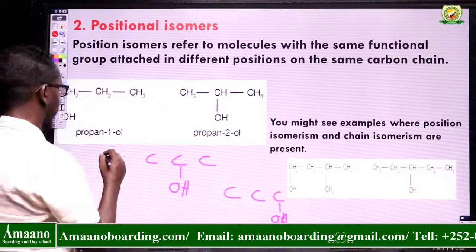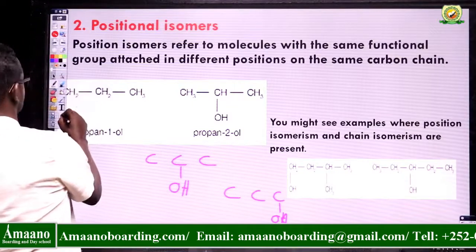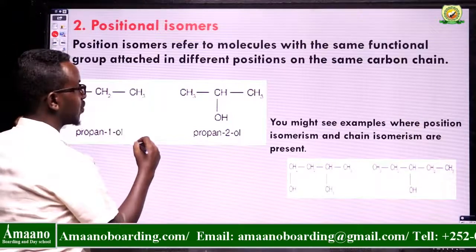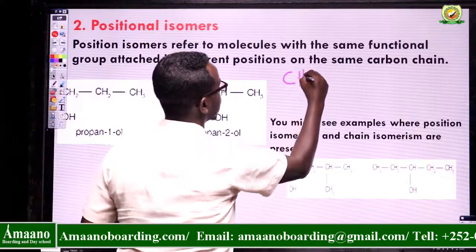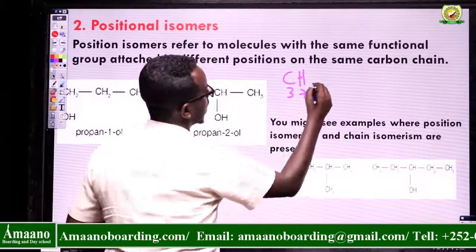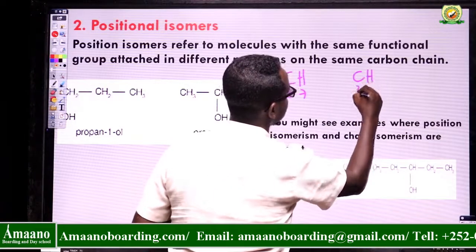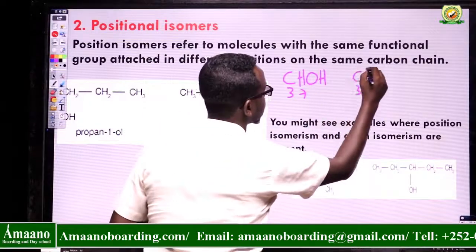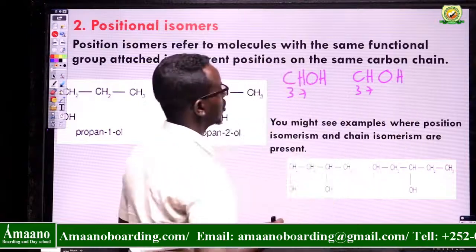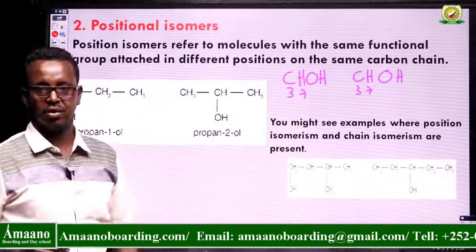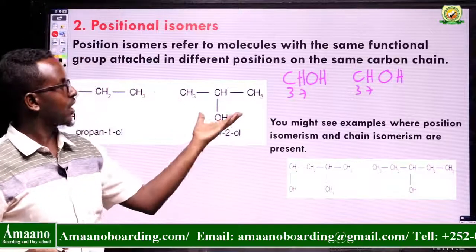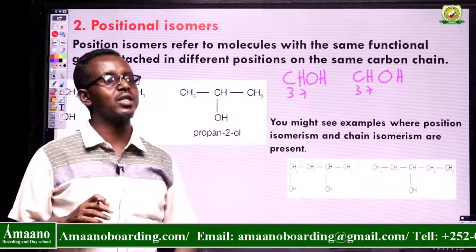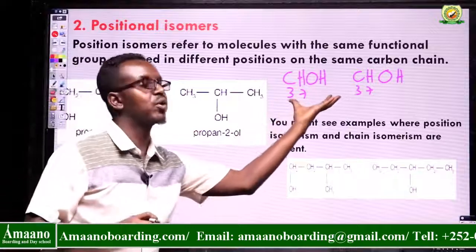I want to write this in the form of a molecular formula: C3H7OH. The functional group of alcohols is OH. So these two are very similar, they are the same. You can't mention whether this is propan-1-ol or propan-2-ol when it's written in the form of a molecular formula.